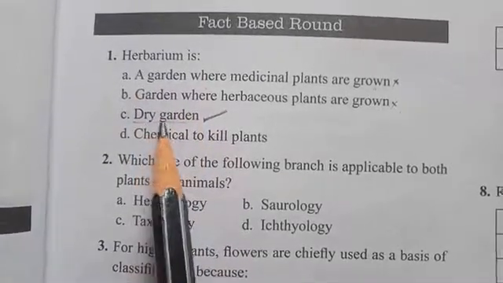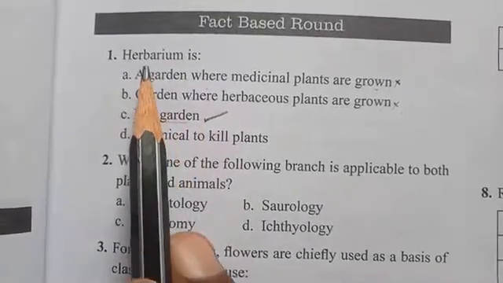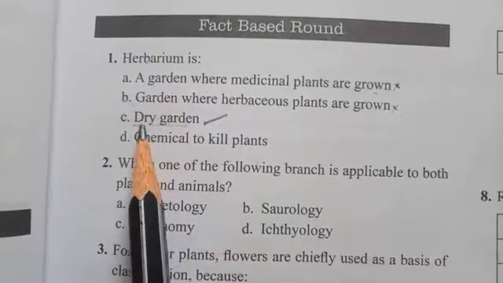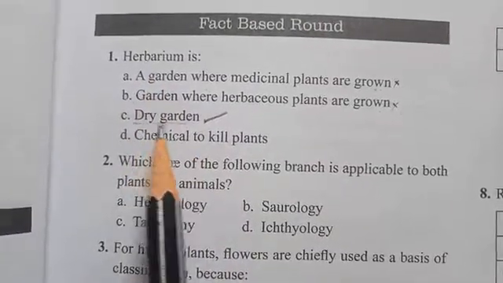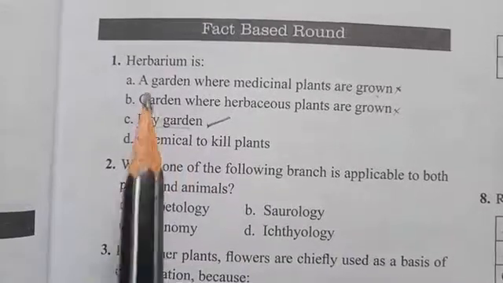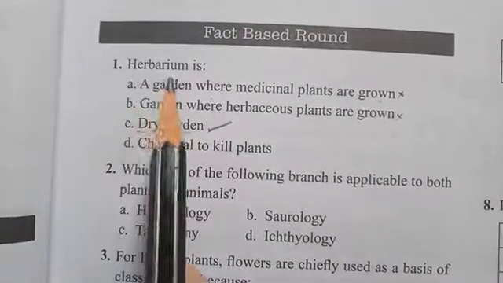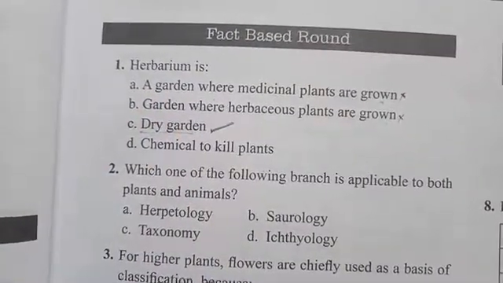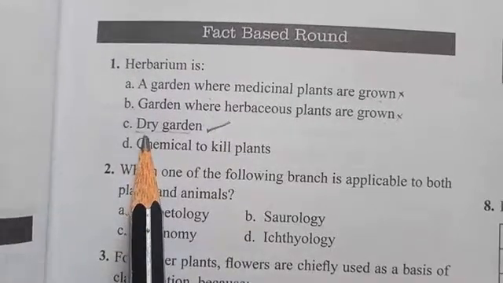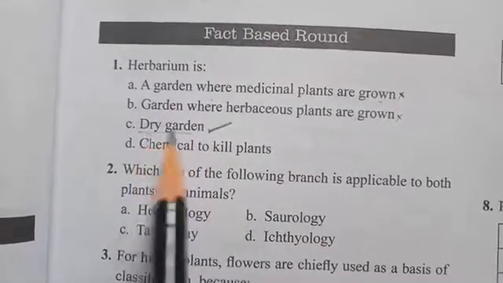So we make the plant dry and apply on the card sheet, so that is preserved in the herbarium. So that's what we call the herbarium sheets are maintained, so they are in the dry conditions, so that's why we call it as dry garden.